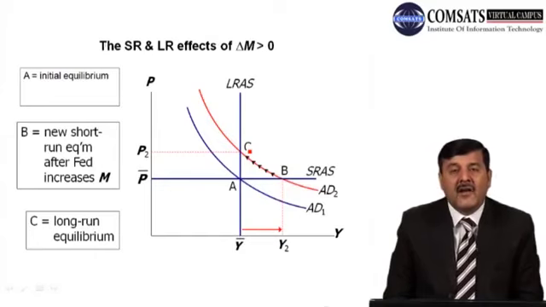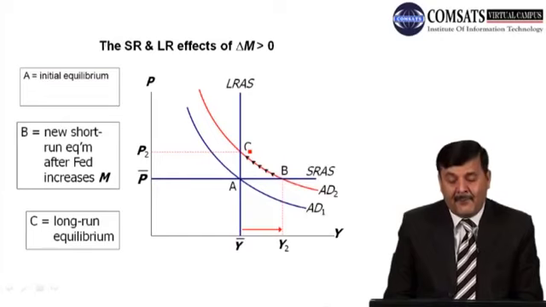We have the initial aggregate demand curve, AD1, the short run aggregate supply curve, and the long run aggregate supply curve. All three curves intersect each other at point A. What is happening at point A? The price P bar is constant, is given, and output is at the full employment level, Y bar.